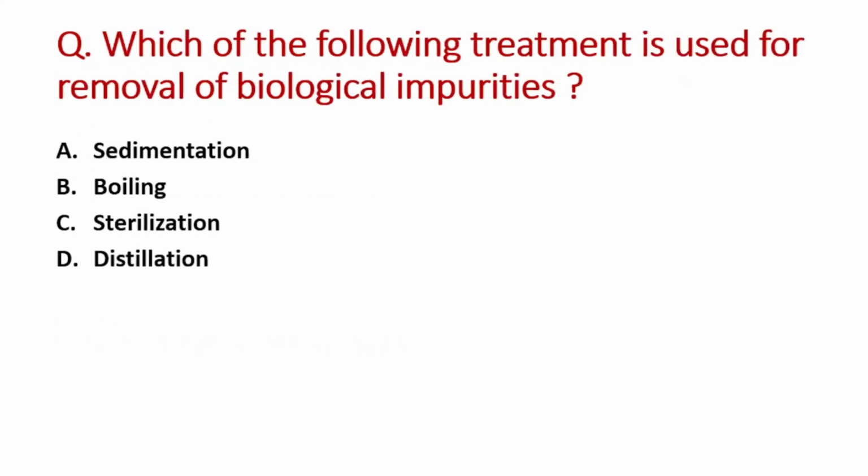Next question is, which of the following treatment is used for the removal of biological impurities? A option is sedimentation, B is boiling, C option is sterilization and D option is distillation. So right answer is option C, that is sterilization. Process is used to remove the biological impurities.